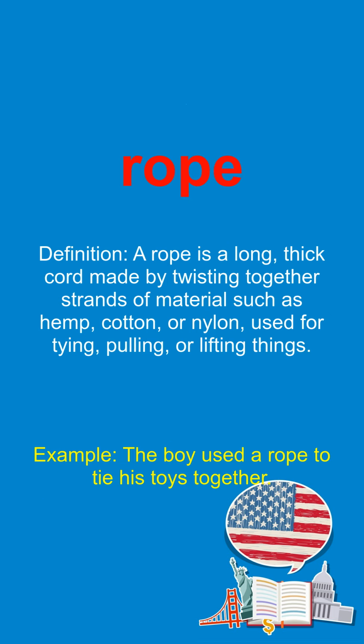Rope. A rope is a long, thick cord made by twisting together strands of material such as hemp, cotton, or nylon, used for tying, pulling, or lifting things. The boy used a rope to tie his toys together.